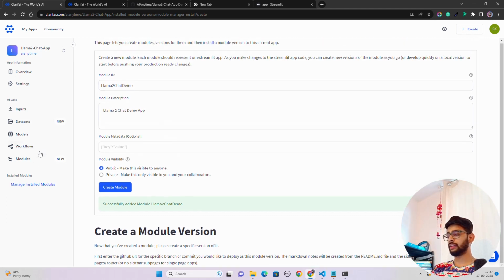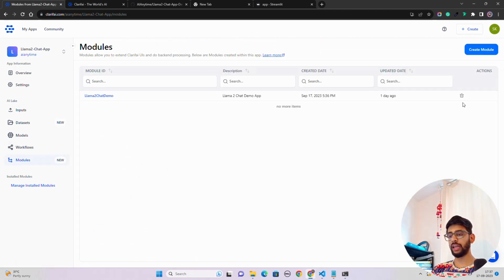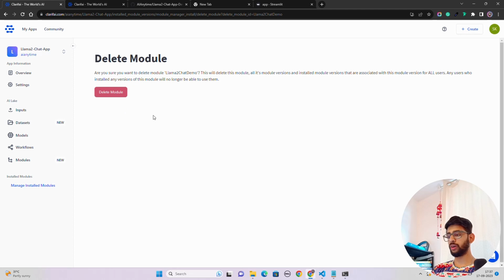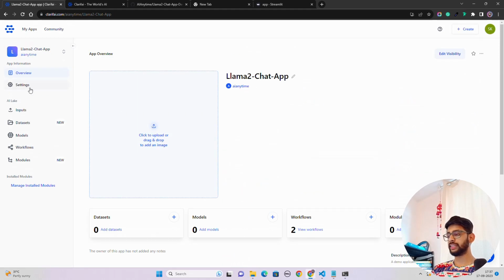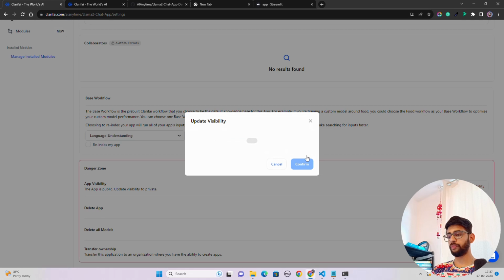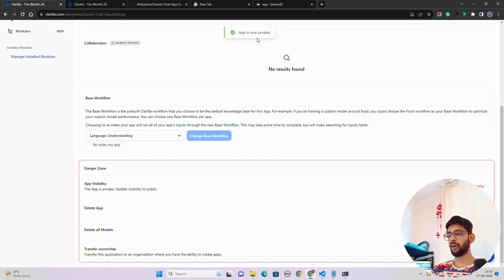So in that case, let me just go to modules and I will delete this module. So let me just delete this module. I'm going to delete module and you can see it's successfully deleted, and I will go to the overview of this app settings, and again I will change the visibility of this app. Now you can see it says app is now private. So let's keep our app private.